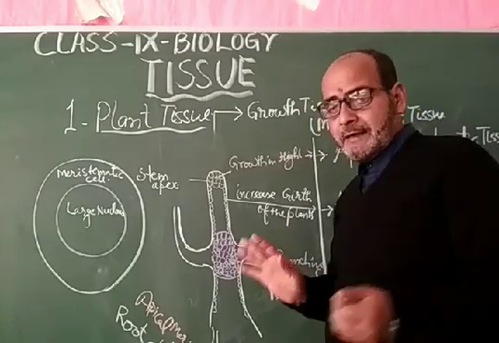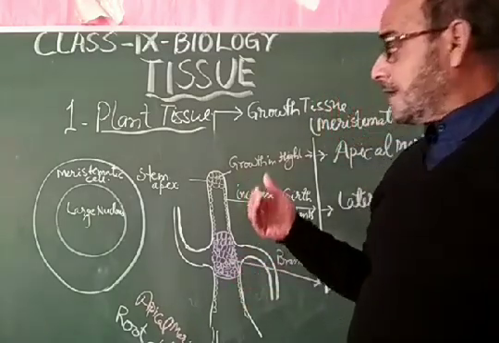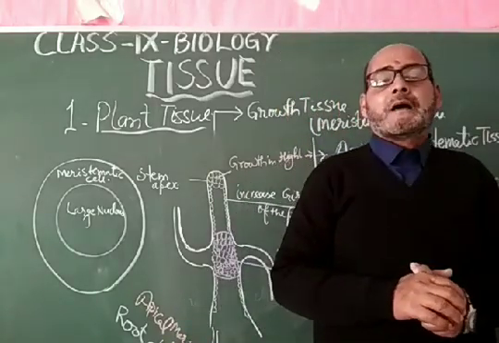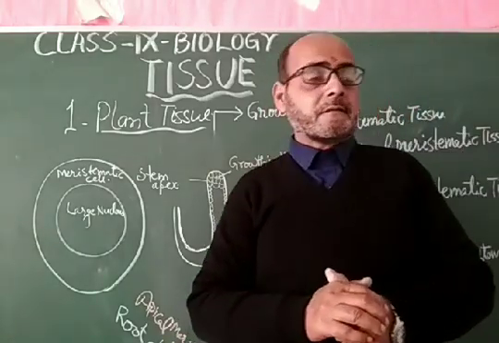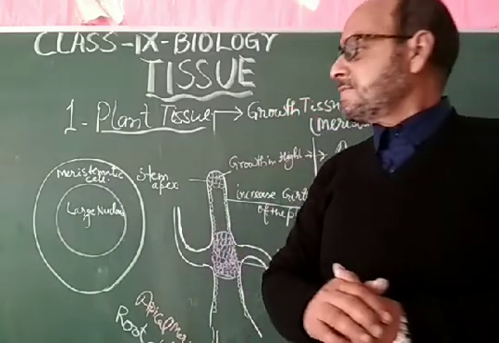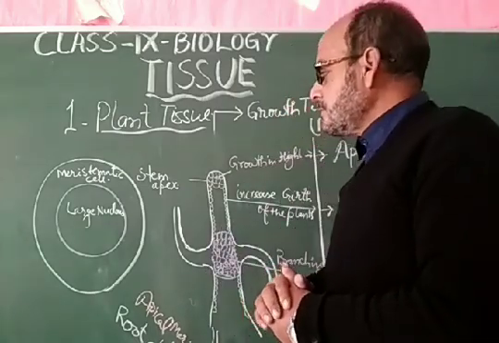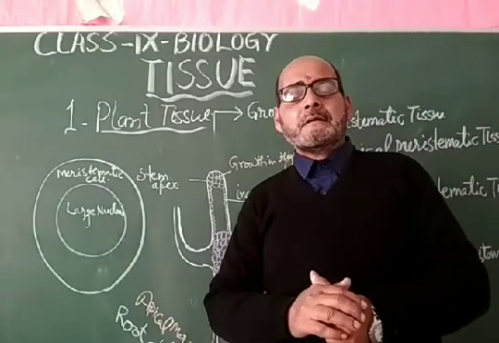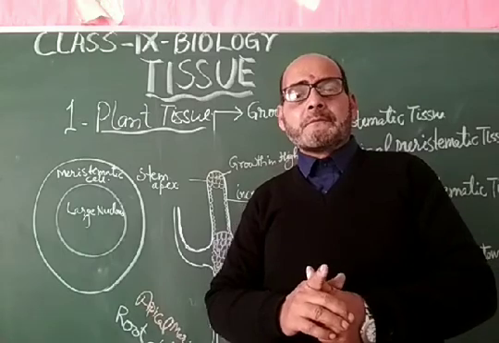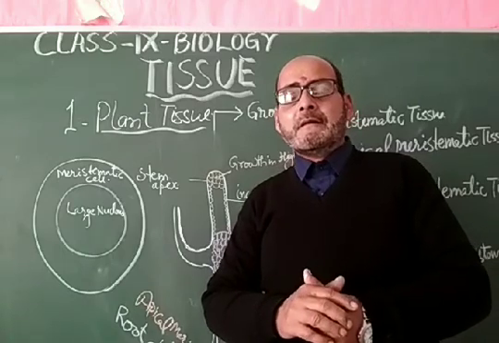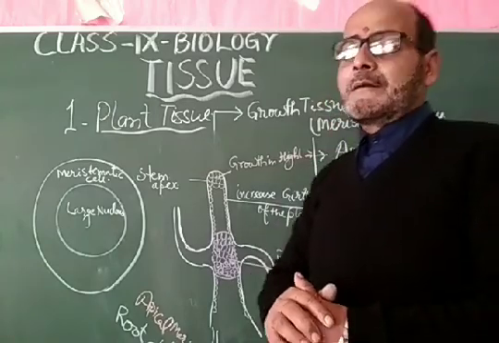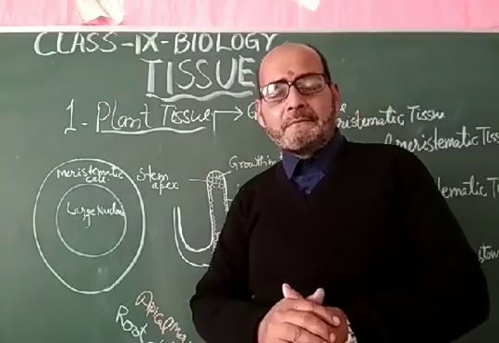Dear students, come to the next tissue, that is permanent tissue. As you know, the permanent tissue or the permanent cells are present in the plant body, and these permanent tissues are of two types, as you have already studied, that is simple permanent and complex permanent. Simple permanent tissues have three types of cells: parenchyma, collenchyma and sclerenchyma.